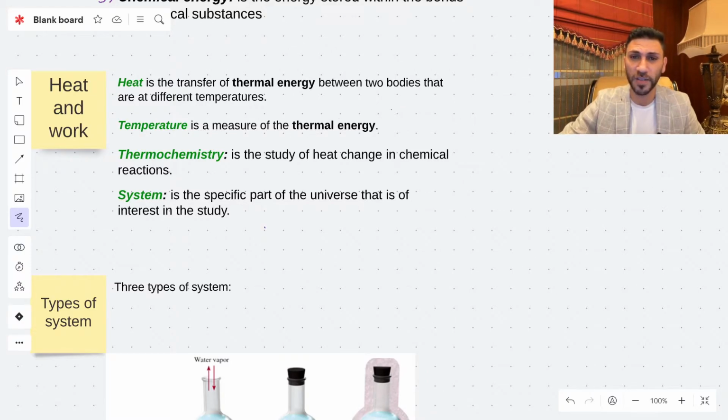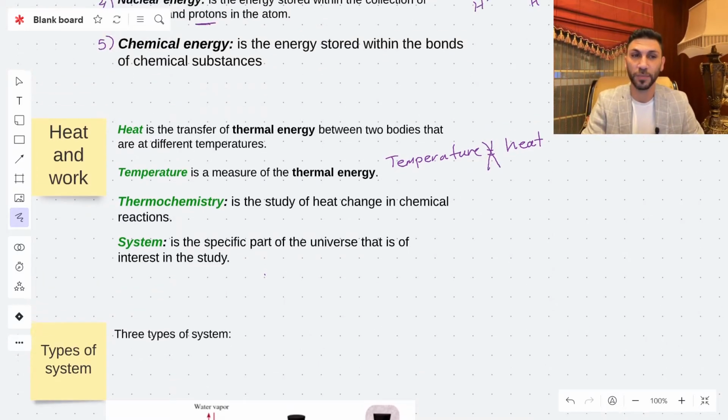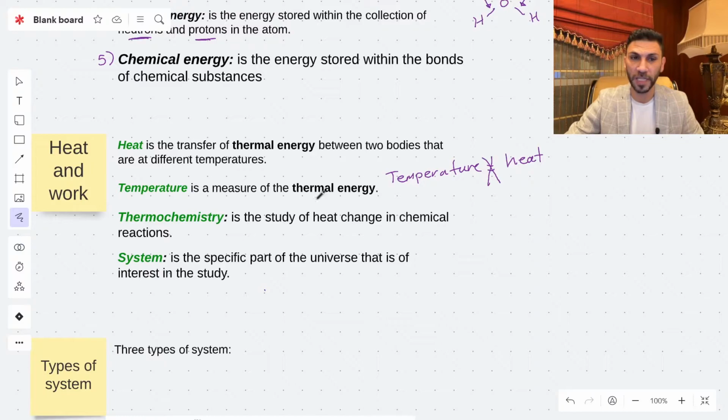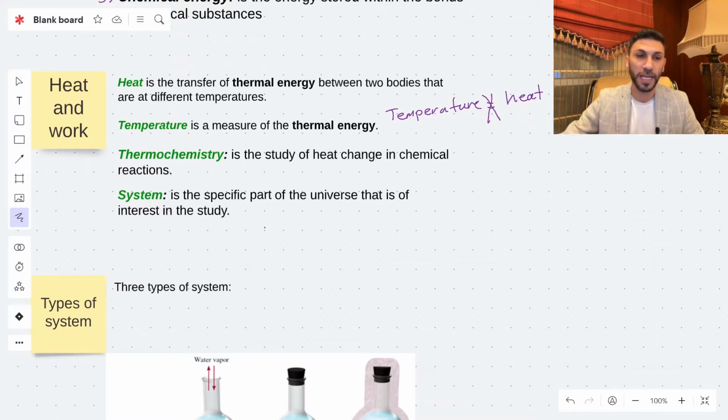And a lot of students think that the temperature equals heat, which is incorrect. Temperature does not equal heat, because the temperature is the measure of the thermal energy, whereas the heat is the transfer of the thermal energy between two bodies. Now, thermochemistry that we are studying in this chapter is the study of heat change in the chemical reactions.